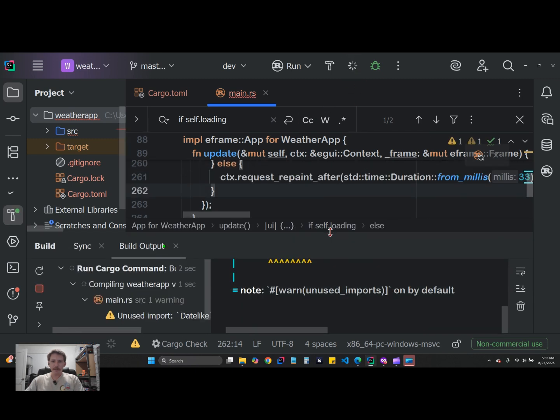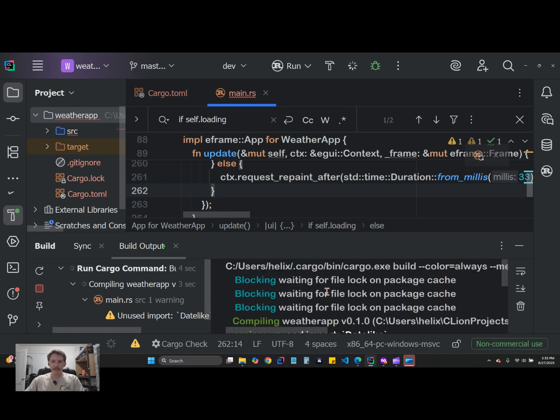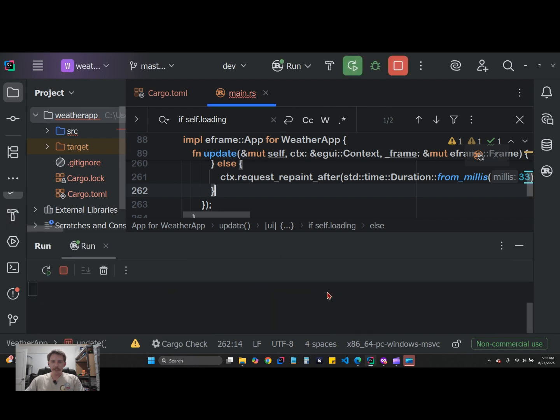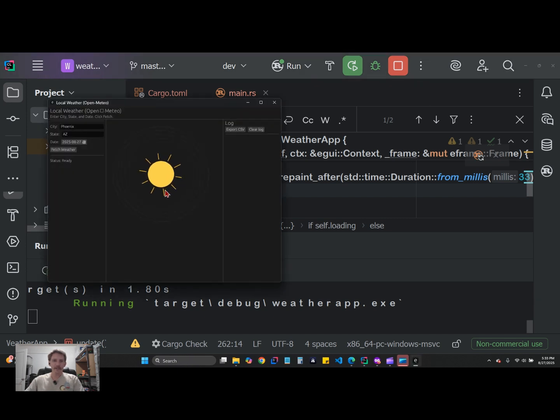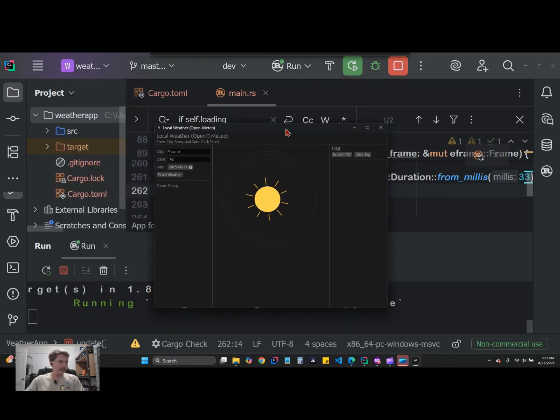Build. Hopefully we don't get an error. And we got another error. Right, it's doing something. Oh, might be working. Oh, it's compiling. And there we go. Bam. All right, 8 minutes in, and we got our animation. Got our city, state. I don't know how well you can see this. We should make everything a little bit bigger. Maybe that'll be my next prompt.